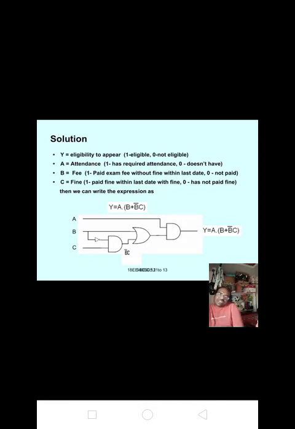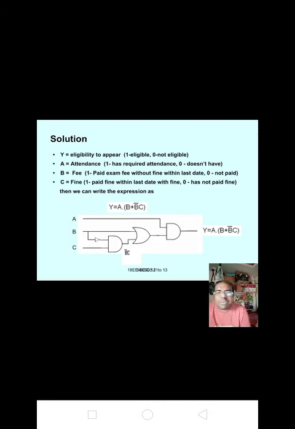Here I have drawn the diagram for the above expression. That is, A is directly given to the NAND gate. Now the other two inputs, B and C: B is given as input to the OR gate, and B bar is given as input to the AND gate. C is directly given to the AND gate.